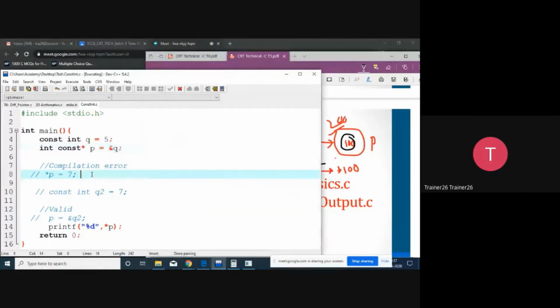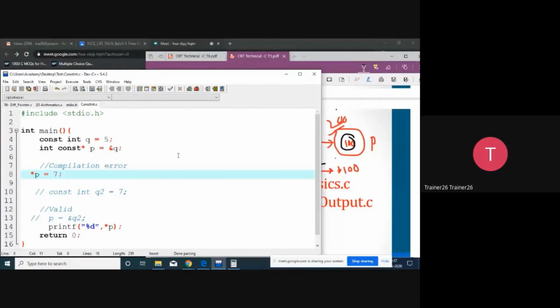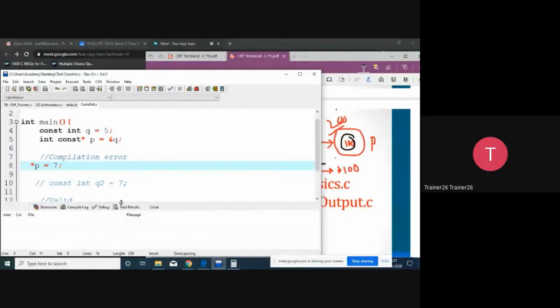So that's why what we are going to do is first we are going to try over here. We are trying to make a change in the value with the pointer. I'm taking the same address and assigning a new value inside it. The value is already fixed, so I'm going to compile. Compiler is going to give the error. Let's have the compiler output always visible. Okay, nothing works. Here you can see that assignment of read-only location *p. It means *p has been made read only, you have protected it, so you cannot perform this kind of operation.